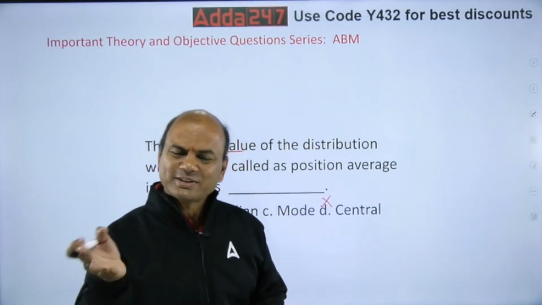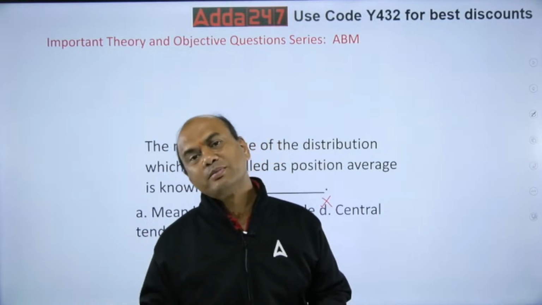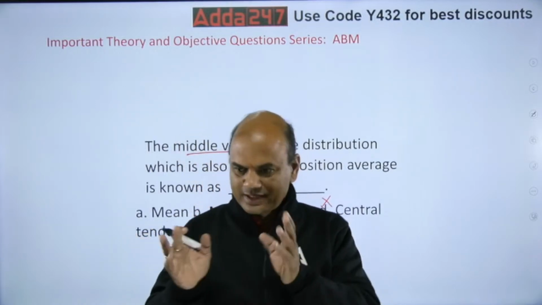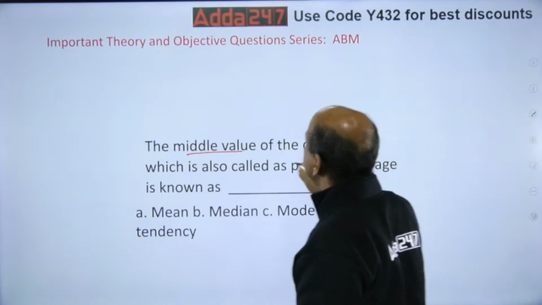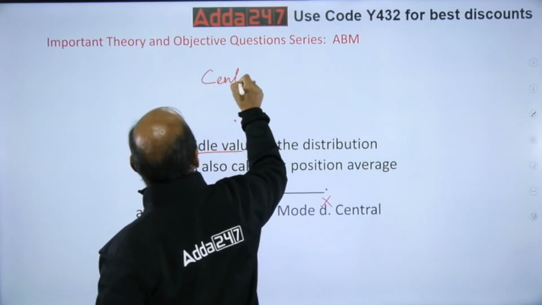Then what is that second one? The second topic is dispersion. What is the topic name? Central tendency and dispersion. Dispersion means what? See here, understand this concept basically. Central tendency. Central means what?